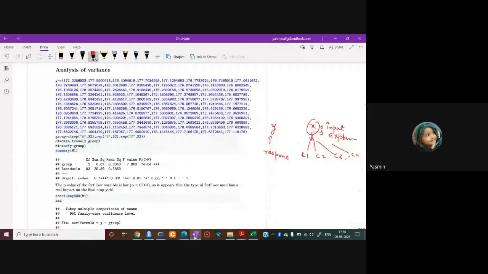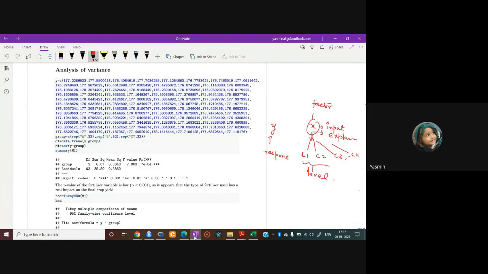When this variable has different categories, this explanatory variable is called a factor, and its categories are called its levels. So when we have one factor and its different levels, in that case we use analysis of variance.